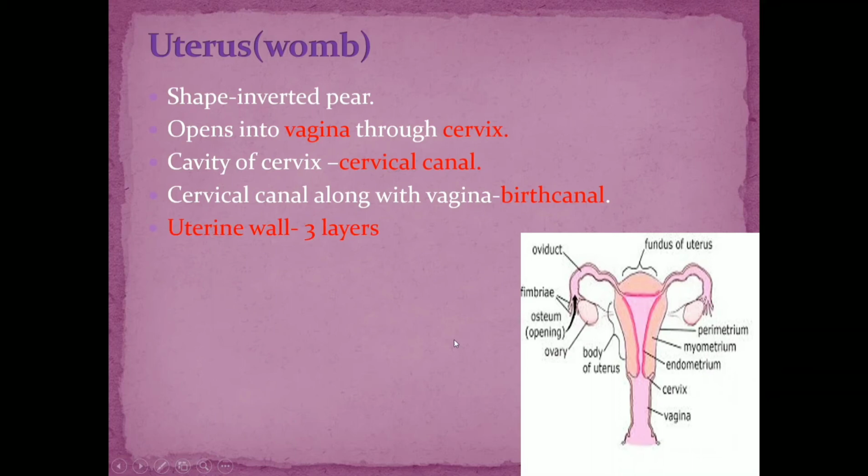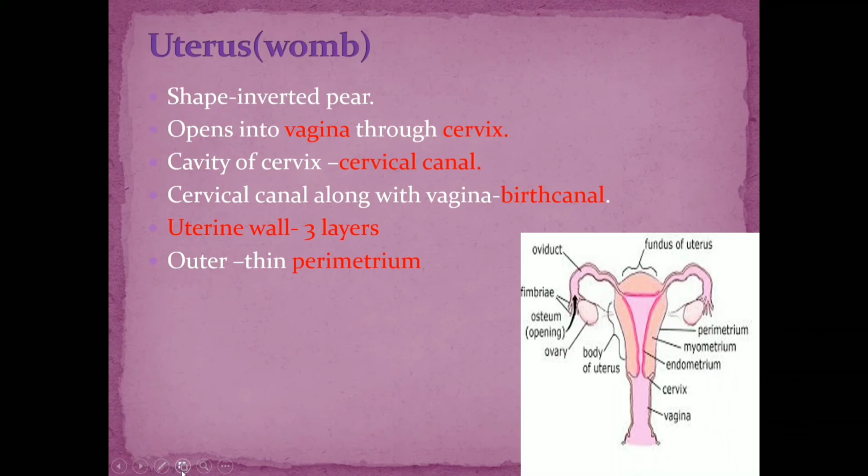Hope it's clear. Now the uterus has a wall which is made up of 3 layers. So this is the wall of the uterus which is made up of 3 layers. The outermost thin layer is called the perimetrium. Here you can see clearly. So the outermost layer is called the perimetrium.